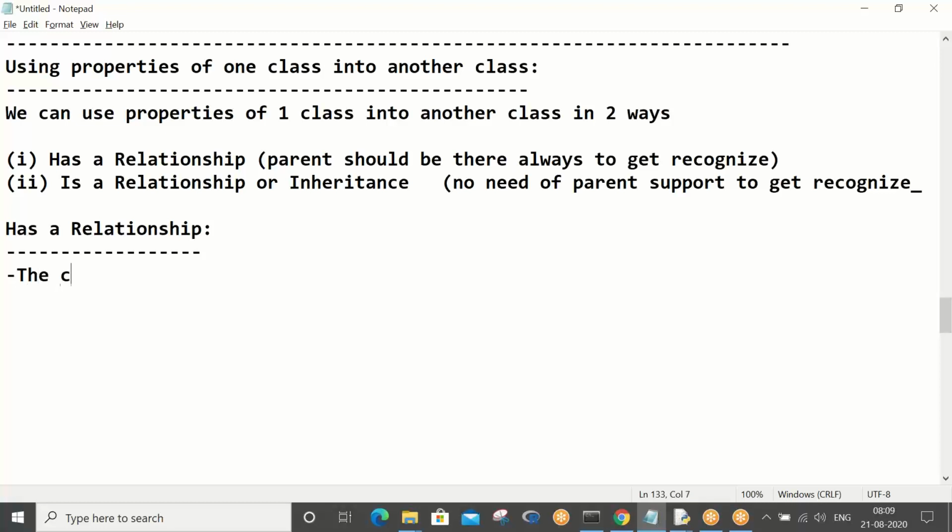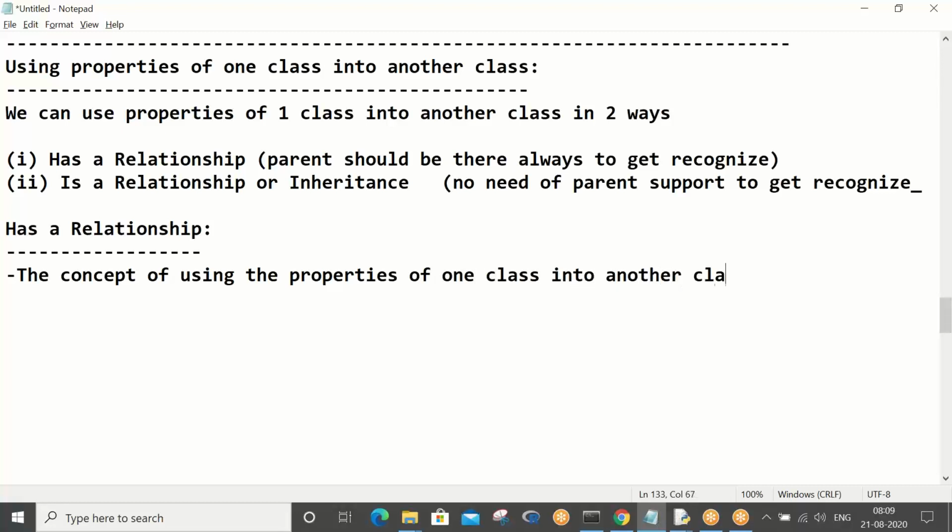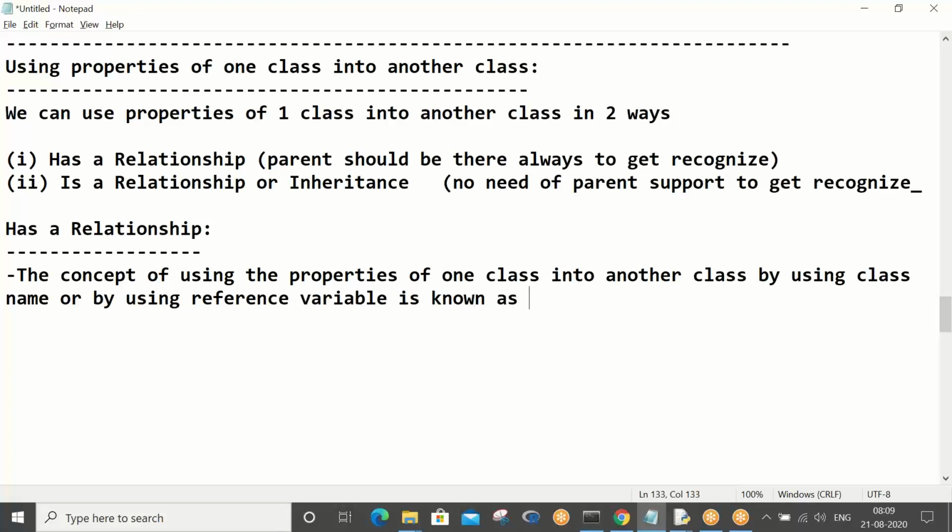See, the concept of using the properties of one class in another class by using the class name, or by using a reference variable, is known as has a relationship.